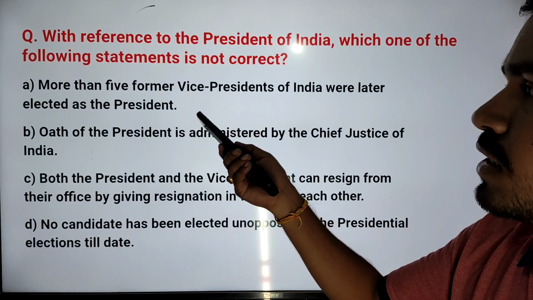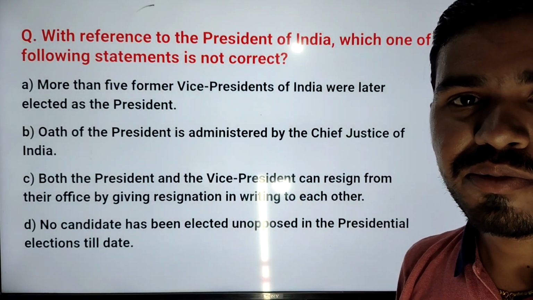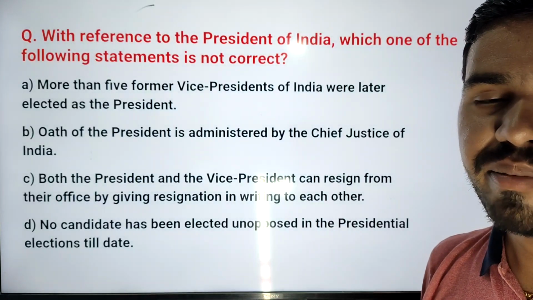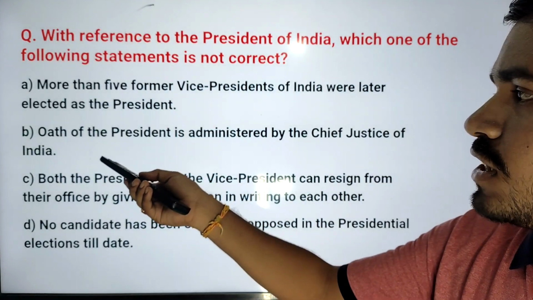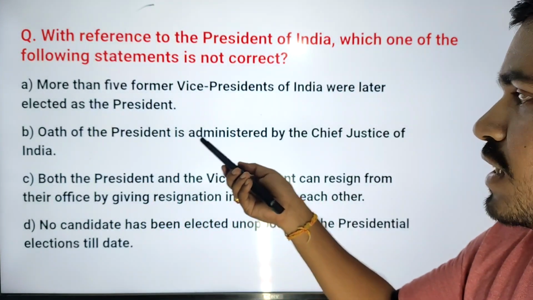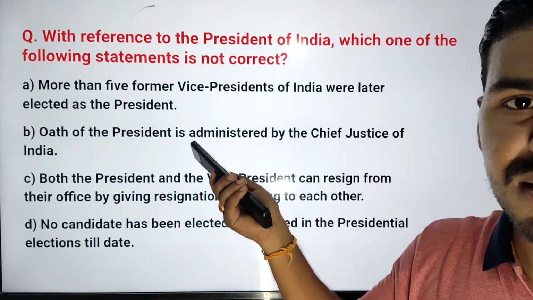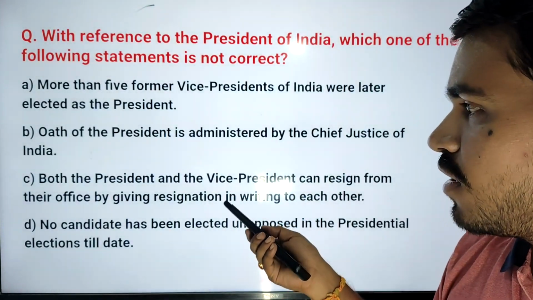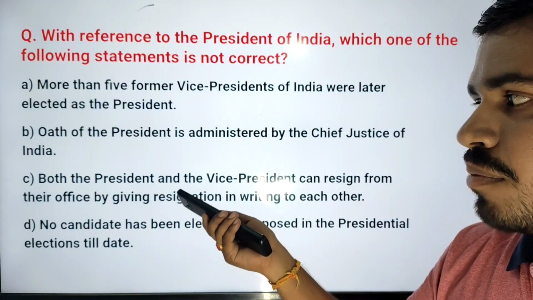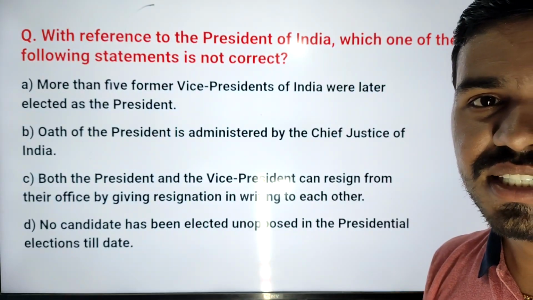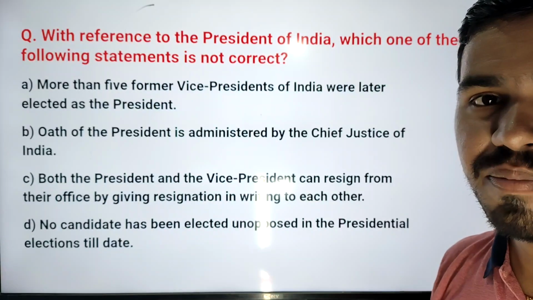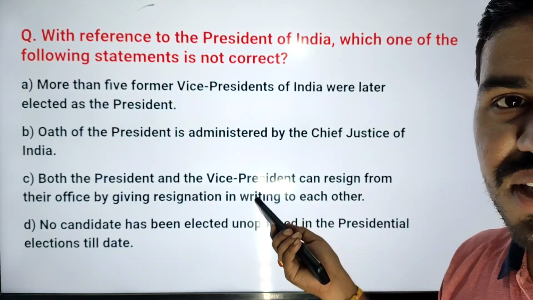If you see the first one, till now there are 6 vice presidents who later became presidents. So that's why this statement is correct. And if you see the second one, the oath of the president is administered by the Chief Justice of India. This is also a correct statement. See the third one, the president can resign by submitting his resignation to the vice president, and the vice president also can resign by submitting his resignation to the president. So that's why this statement is also correct.